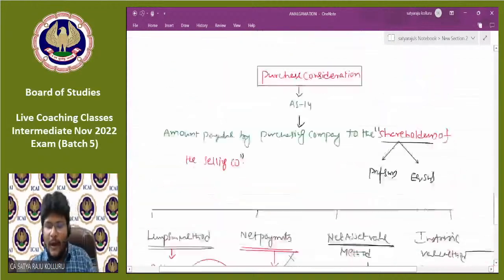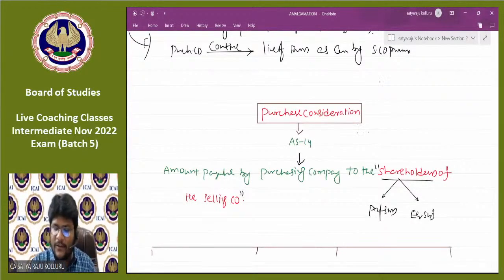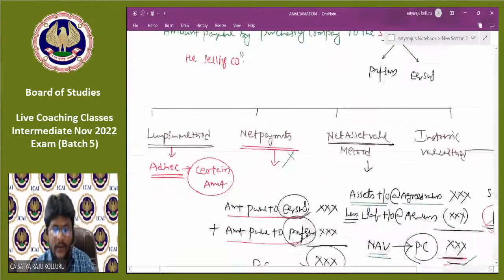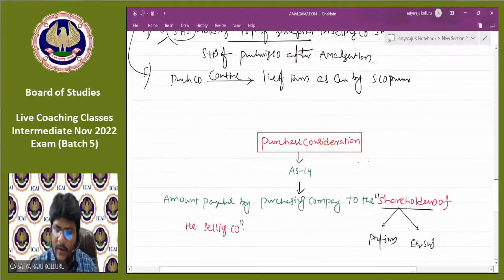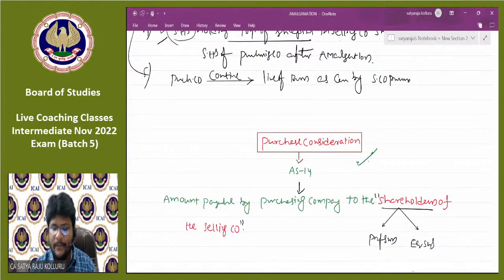So we are in the part purchase consideration. We see different methods of amalgamations, that is lump sum method, net payments method, net asset value method, intrinsic value method. We see different methods of PC. Now some more discussion I just want to add for calculation of purchase consideration. Okay, please concentrate.